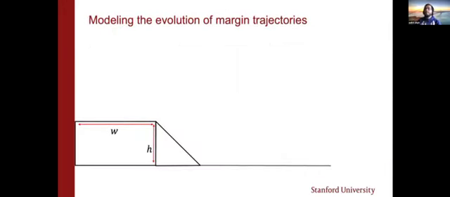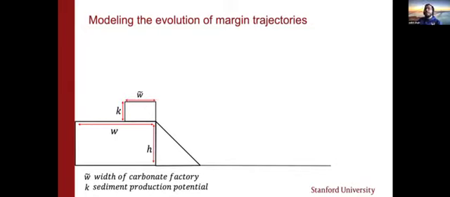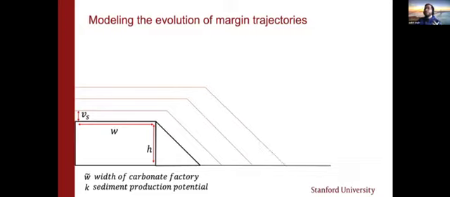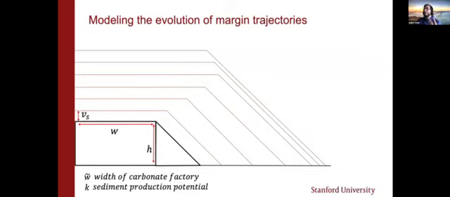We start with a simple linear model of a carbonate platform, which has a width W and height H. On top of that, we apply sediment production parameters: a sediment production potential of K and the width of the carbonate factory, where the sediment is being produced, at W delta. When we do that, we apply a subsidence function to create the new geometry. At every time step, we use the same subsidence function, sediment production, and width of the carbonate factory to create new geometries through time.